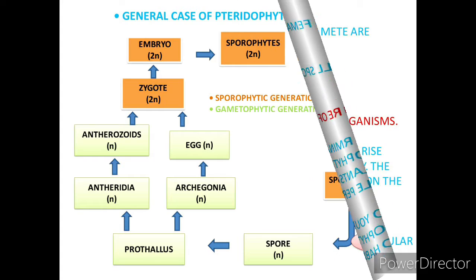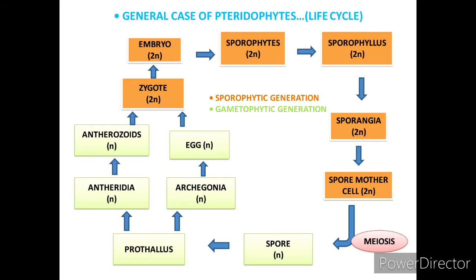Now coming to the general case of pteridophyte, the cycle of pteridophytes. So there is a sporophytic generation and a gametophytic generation. Through color difference, you can easily differentiate the sporophytic generation and gametophytic generation. So let's see how things are going to happen. There is a sporophyte that has sporophylls and is diploid, haploid is mentioned over here, and sporangia again 2n means ki spore mother cell they are having,